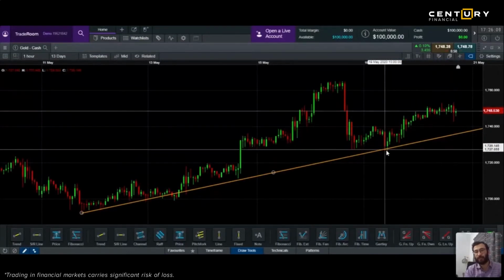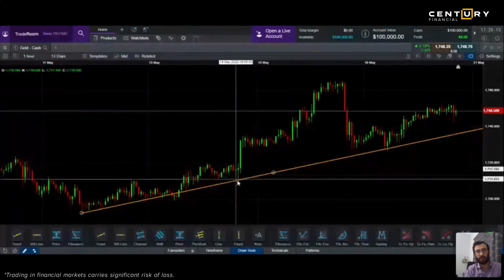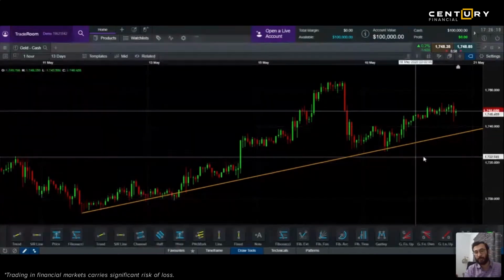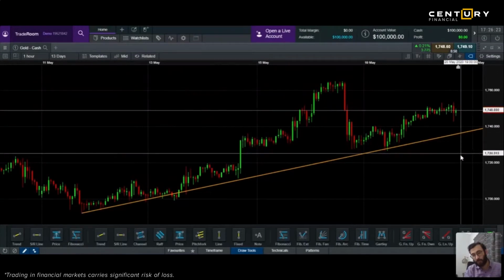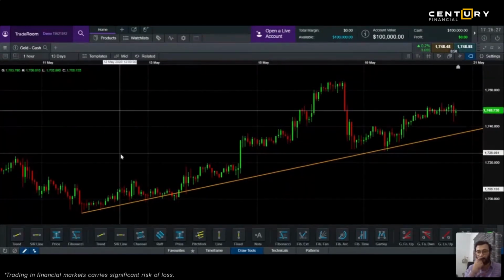See, that's what happened yesterday. 1737, 1727 bounced back. Look at this. Here, bounce back here. So if the trend gets broken, then it's a completely different scenario. Because if this trend, which is here, 1735, if it gets broken, then it might come down. And I'm looking again at the one hourly chart. So this is for your day trades.